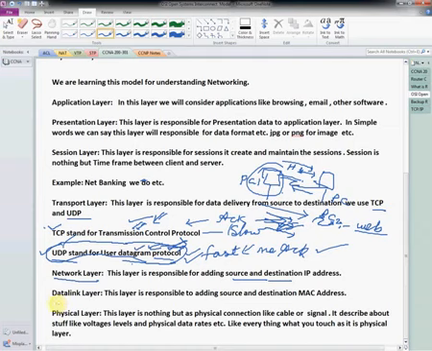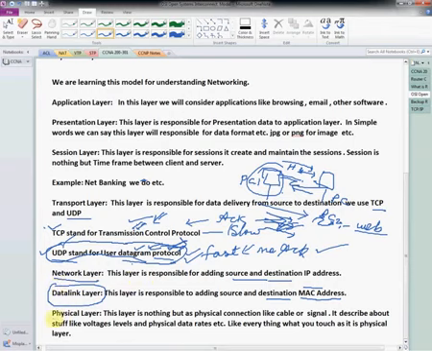Then we have the next layer, the data link layer. The data link layer is also responsible for adding a source and destination MAC address. Our laptops have a MAC address, our routers have a MAC address, our switches have a MAC address. All the devices we are using have a MAC address. So that MAC address is added by the data link layer.